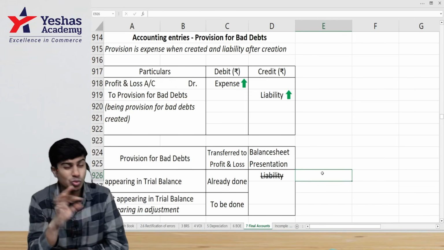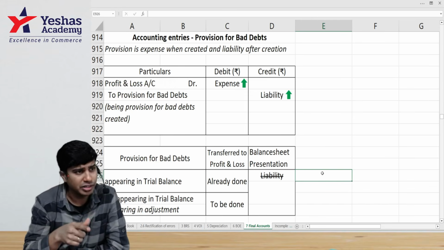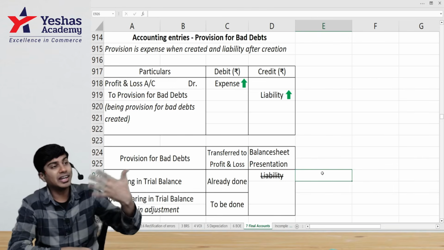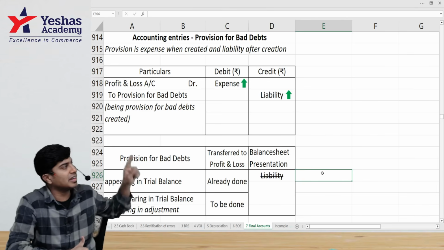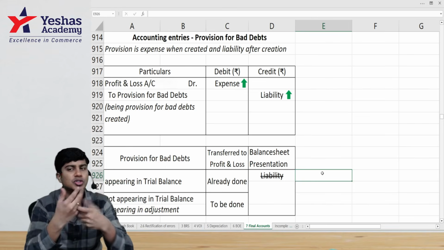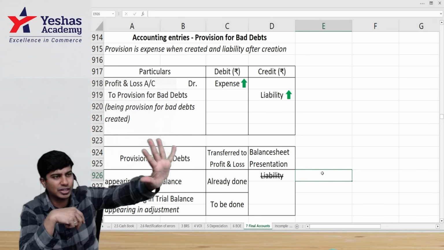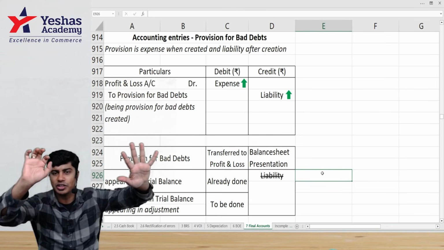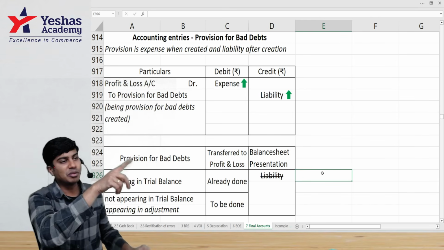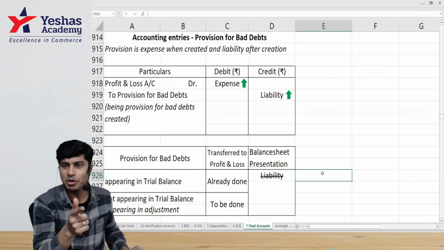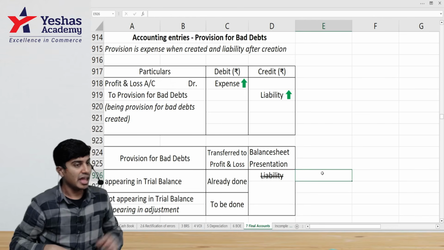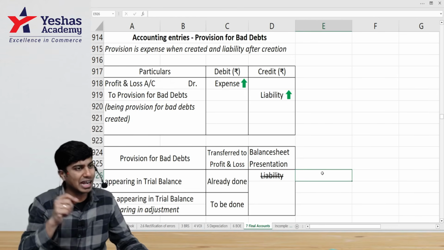So we deduct it from our asset and write the asset as a negative amount. For instance, if the debtors are 1 lakh, provision is 10,000. If we create it, we'll write it in the P&L account debit side and balance sheet liability. If it is already created, it would appear in trial balance. I'll straight away take it to the balance sheet liability side. I'll write 10,000. But just before we close our balance sheet, debtors is 1 lakh on the asset side. Provision for bad debts is 10,000 on the liability side. We shift this 10,000 provision for bad debts from liability side to asset side. And from debtors of 1 lakh, we will deduct 10,000 provision for bad debts and record our debtors as 90,000 in that balance sheet.